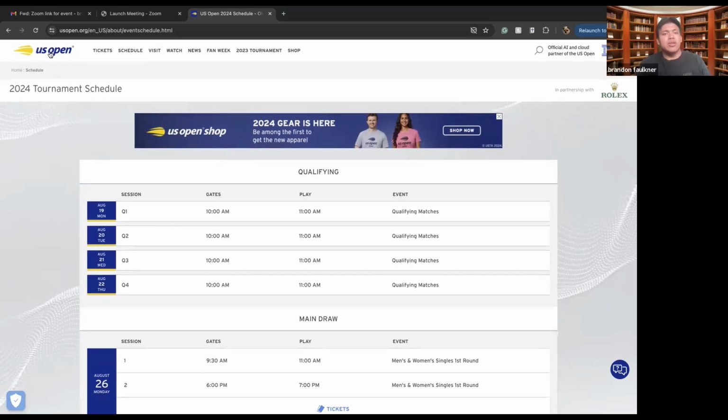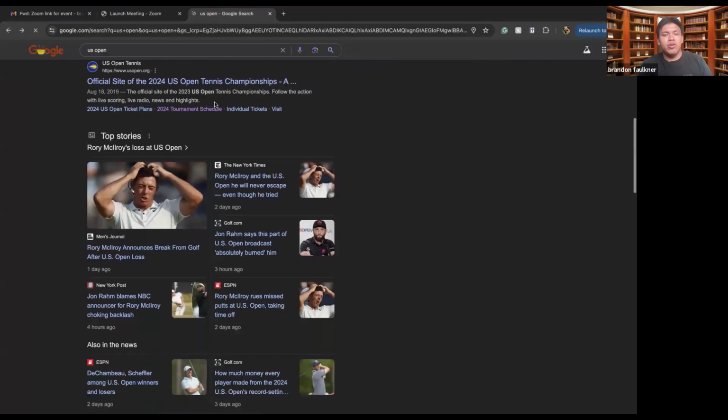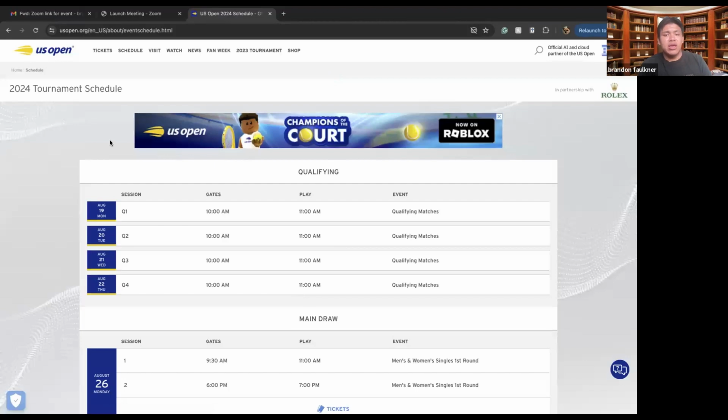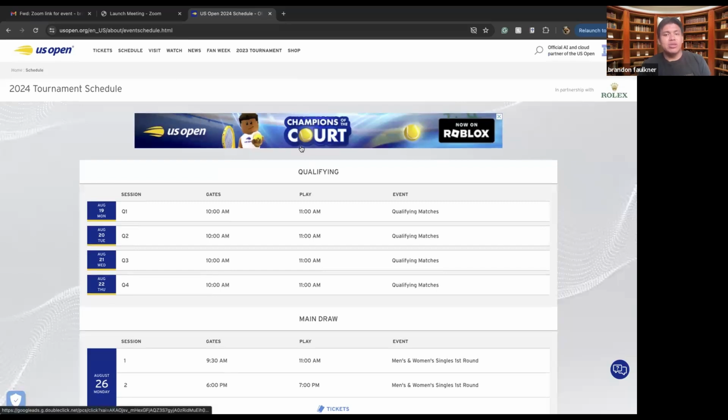So the way that the US Open works is essentially when you type in the US Open into your Google Chrome or anything like that, if you scroll down to the official site of the 2024 US Open, you'll be able to find all the dates for the US Open, as well as the times of when the players are playing. There's also the US Open Champions of the Court game that you can also play within Roblox, which is a video game that is out there for people to play. So you can become your own tennis champion with the US Open Champions of the Court's Roblox game.